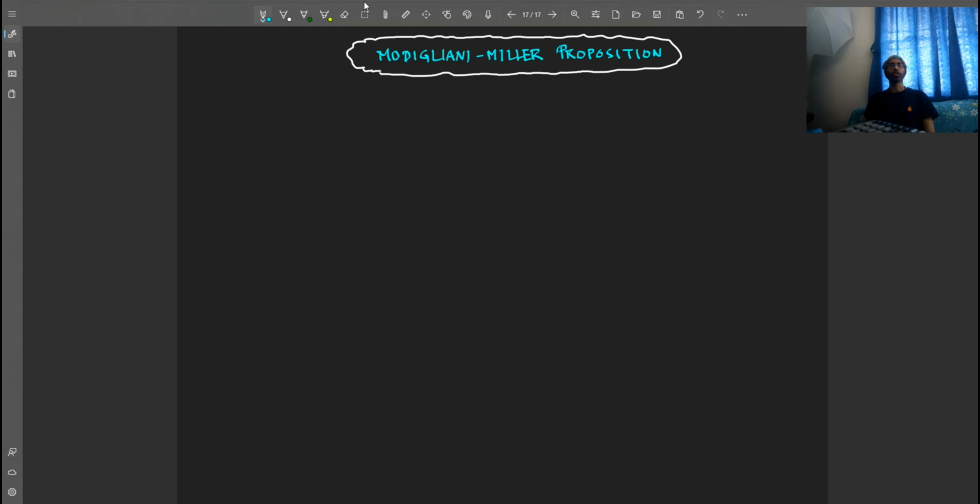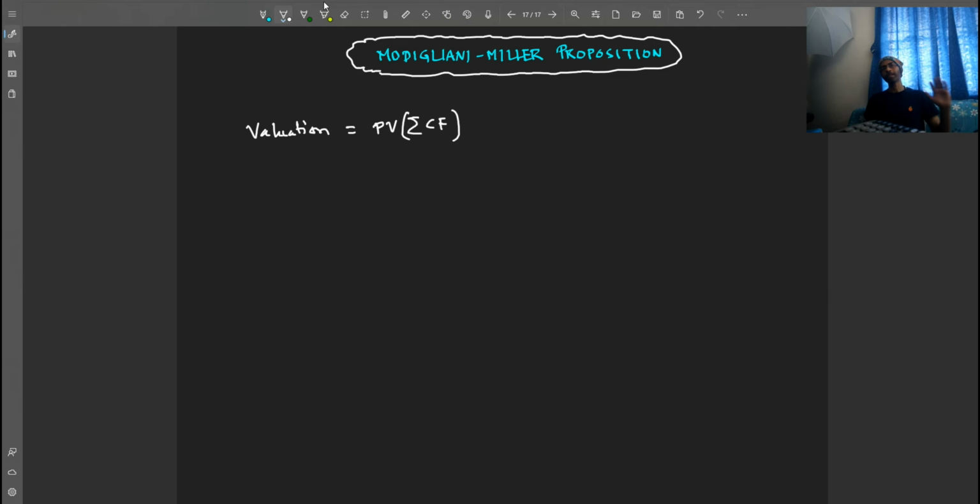Modigliani-Miller proposition. What this is all about. So friends, we know something about valuation of a company, right? We already know that valuation or intrinsic value of a company is the present value of all its future cash flows, right?